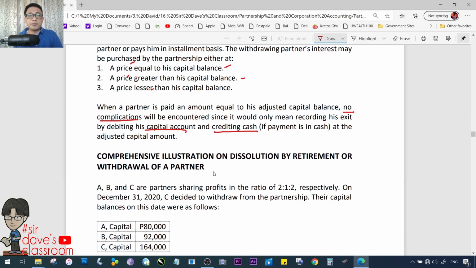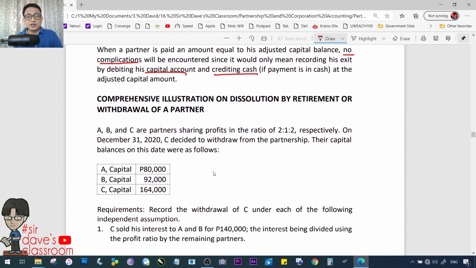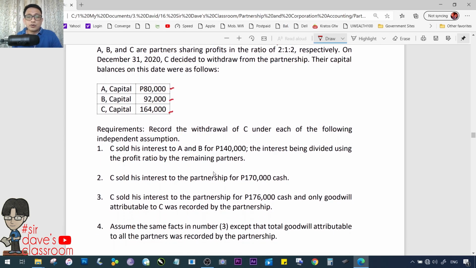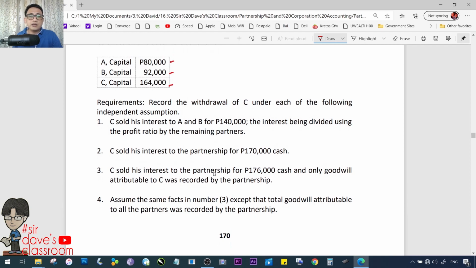Ang problema lang natin, paano kung hindi? Okay? Kung hindi equal dun sa kanyang capital balance. Ito yung ating illustration on the possible scenarios should a partner retire or withdraw from the partnership. A, B, and C are partners sharing profits in the ratio of 2:1:2 respectively. On December 31, 2020, C decided to withdraw from the partnership. Their capital balances on this date were as follows: A capital, B capital, C capital, 80, 92, 164,000 respectively. Requirements: record the withdrawal of C under each of the following independent assumptions.